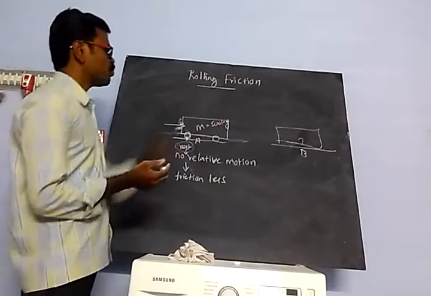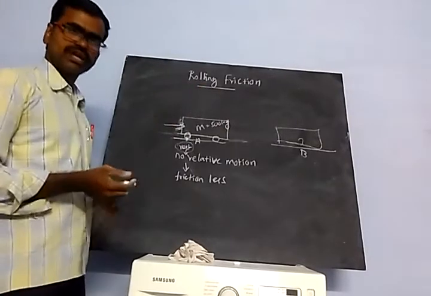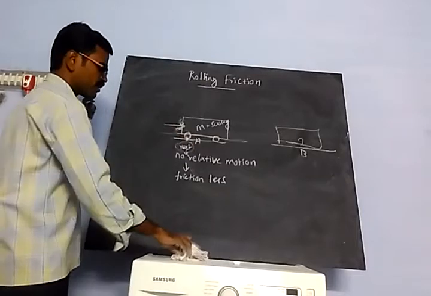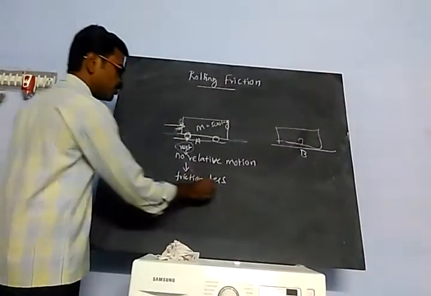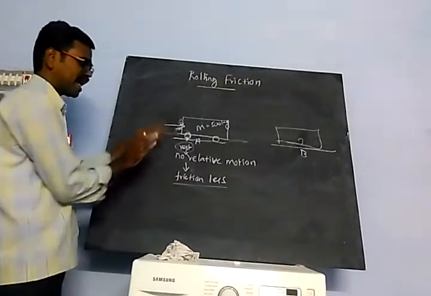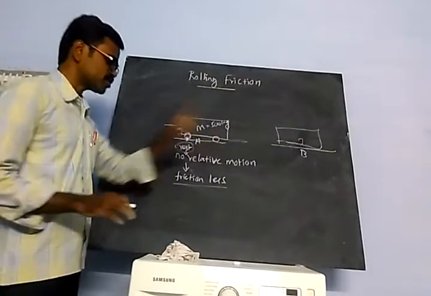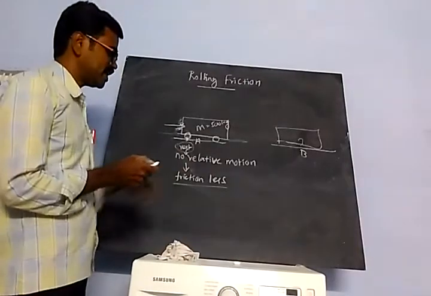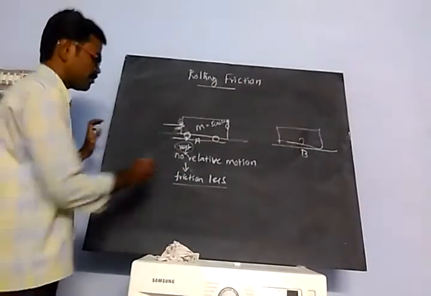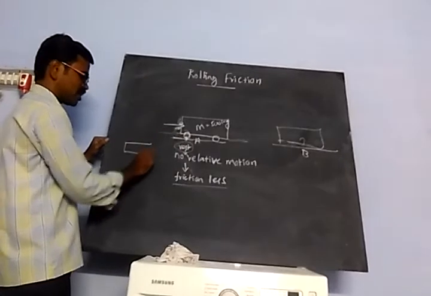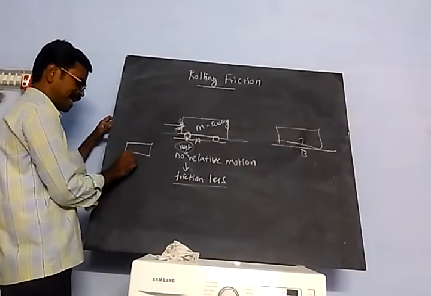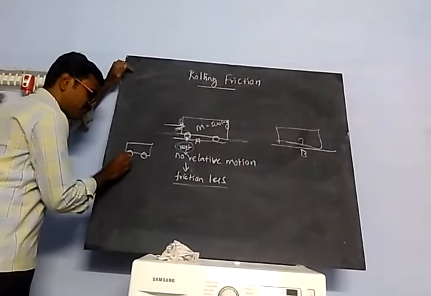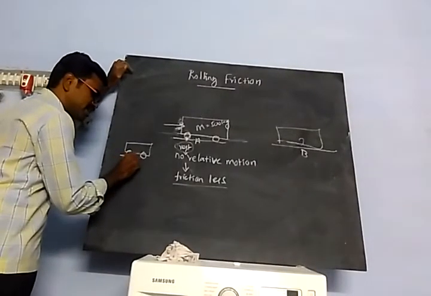Then next, what is rolling friction? In ideal rolling, there is no relative motion, so there is no friction. But in practice, take a car having four wheels. The wheel is in contact with the surface.